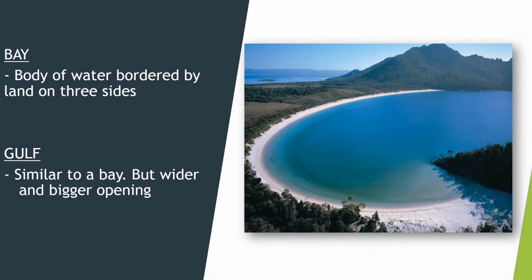Now next we have the bay. Now, a bay is a body of water. Okay, it is connected to an ocean or a sea, as you can see in that picture. Now, it is bordered by land on 3 sides. Okay, so there's one side, 2, and 3. Okay, that is a bay. Now, how about the Gulf? Now, the Gulf, class, is similar to a bay, but wider. Okay, it has a wider and bigger opening.